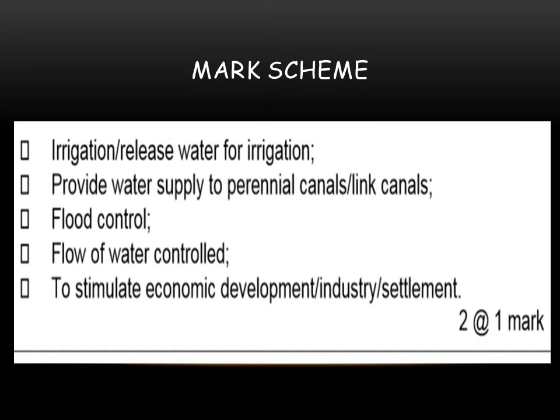Then there is flow of water control. Again, with the flood water, we can reduce the speed of the water of the floods and also of the rivers. We can reduce the flow of this water through storage in the barrages. Then there is to stimulate economic development, industry and settlement. Obviously, we need water for many development purposes, for many industrial uses and for settlement. So these are some of the reasons. You can take any two reasons to get 2 marks.